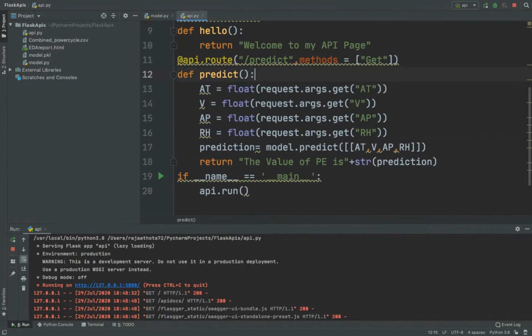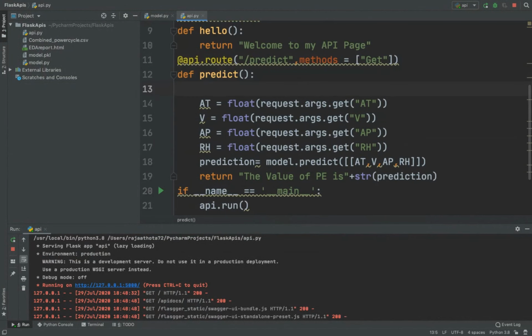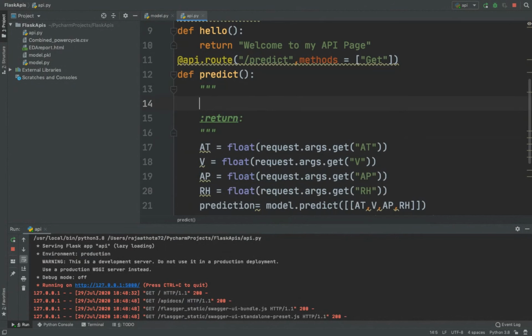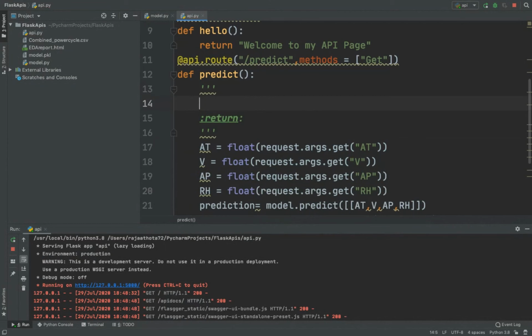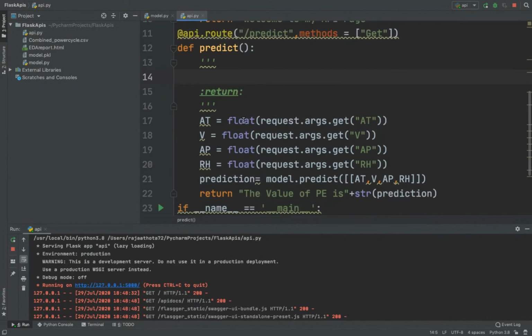So in the predict method, you need to initialize your predict method with docstrings. So docstrings are nothing but three inverted commas you need to place. Okay, so let me place this. You need to place three inverted commas.